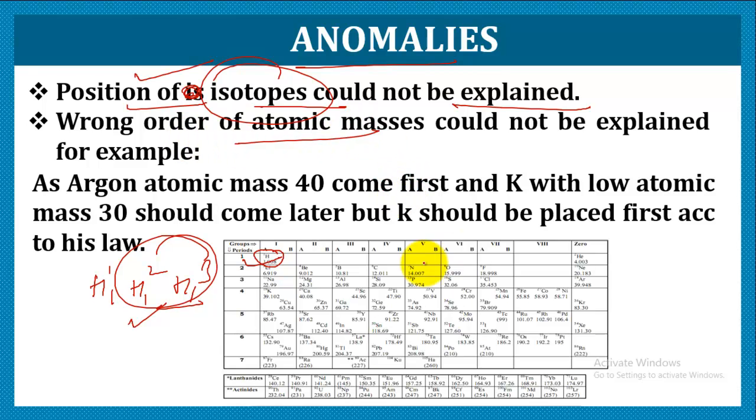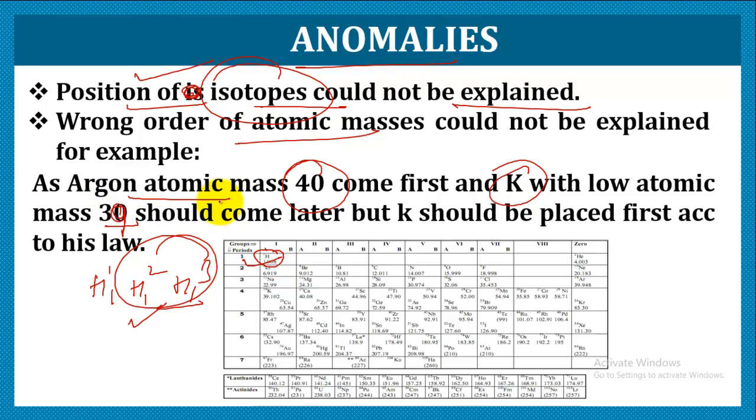In this periodic table, he arranged the elements and went so deep with the properties that he actually violated the increasing atomic mass rule at certain places. Like the atomic mass for argon is 40, and for potassium it is 39.